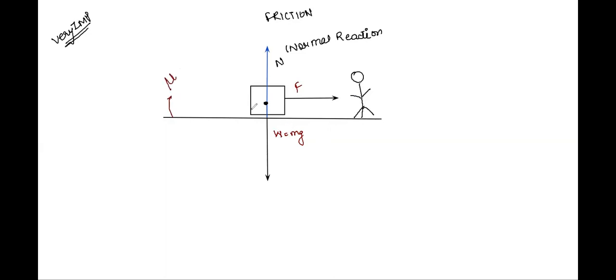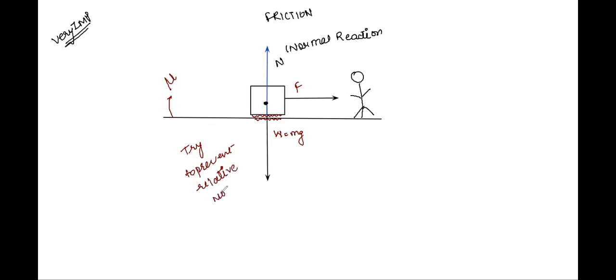Because of this coefficient of friction and because of some unevenness at minute scale, the surface will not want the block to move away from it. I'll repeat. The surface will try to prevent relative motion. Please remember, relative motion, not just motion. There is a difference between relative motion and motion.